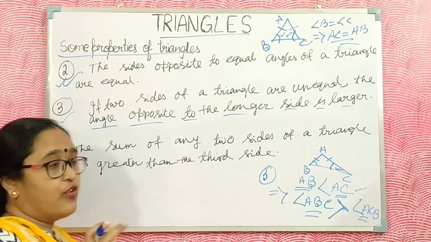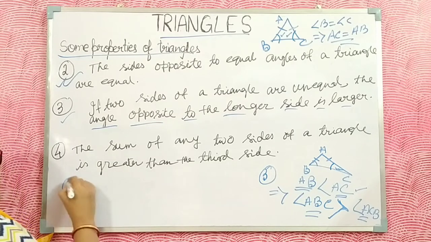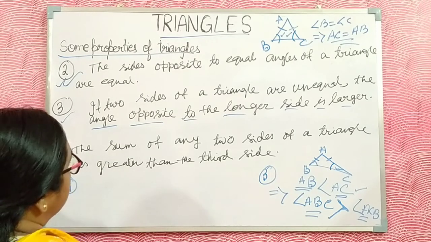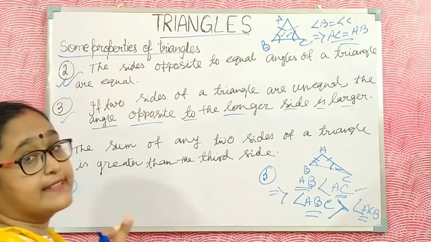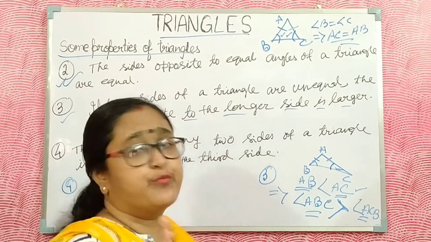Now the fourth and last property of the triangle: the sum of any two sides of a triangle is greater than the third side. This is a very important property.